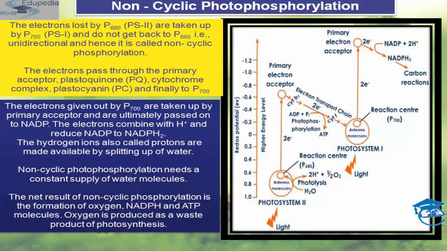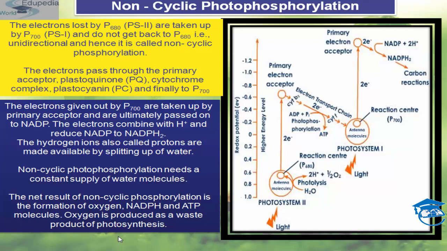Now, non-cyclic photophosphorylation needs a constant supply of water molecules, students. The net result of non-cyclic photophosphorylation is the formation of oxygen, as I told you, NADPH and ATP molecules. Oxygen is produced as a waste product of photosynthesis. So this way plants produce oxygen which is taken up by the animals, students.